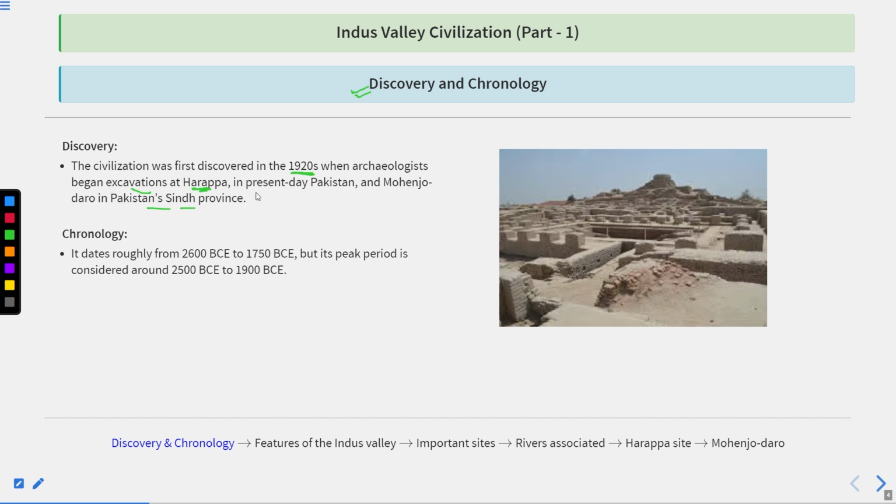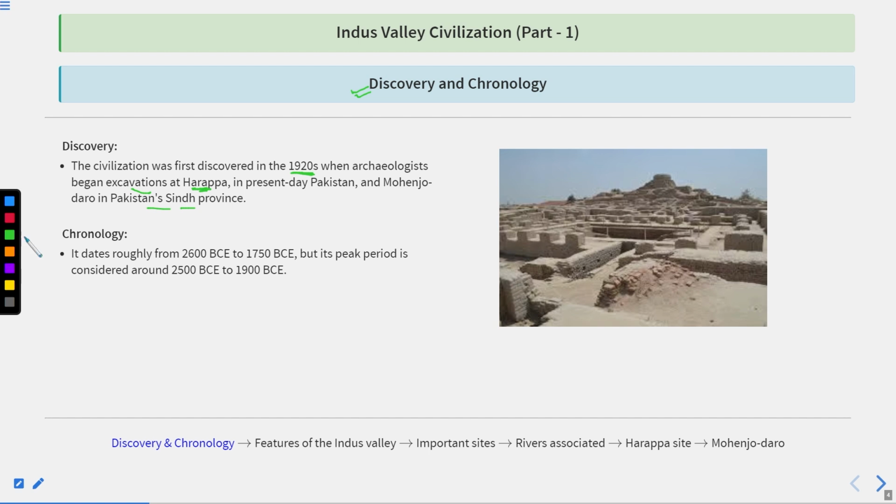I'm not talking about the Harappan civilization. This whole Indus Valley civilization is known as the Harappan civilization. Why? Because the first discovered site was Harappa. So on the name of Harappa, this civilization is known as the Harappan civilization. So I am talking about the particular Harappa site. The Harappa site was discovered by Dayaram Sahani in 1921 AD.